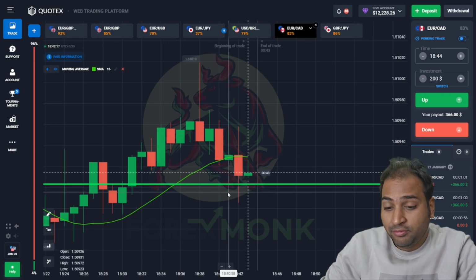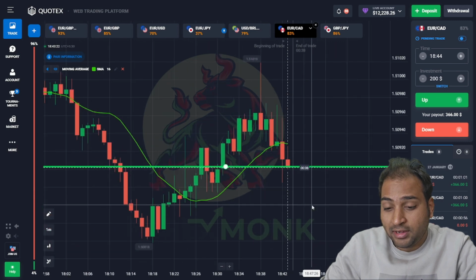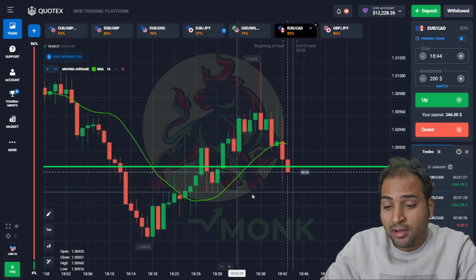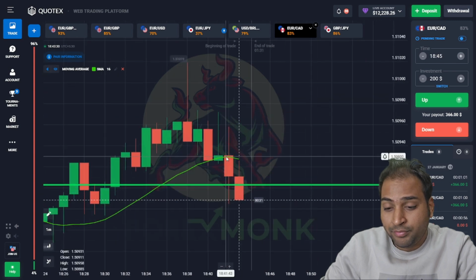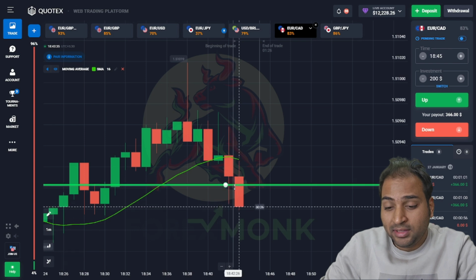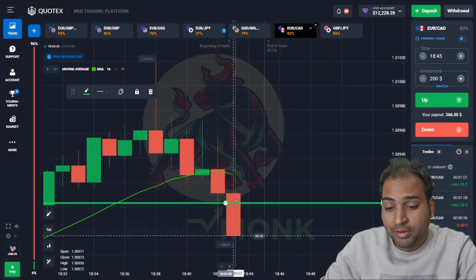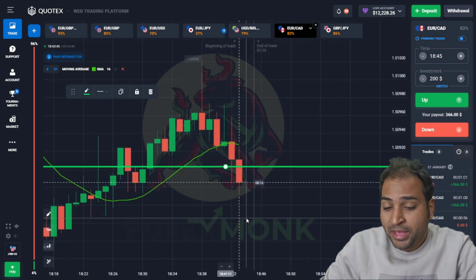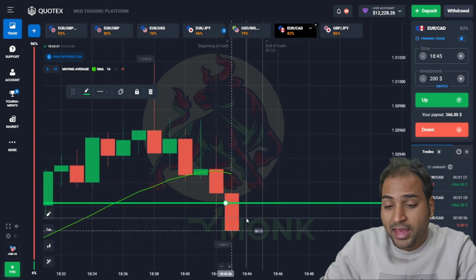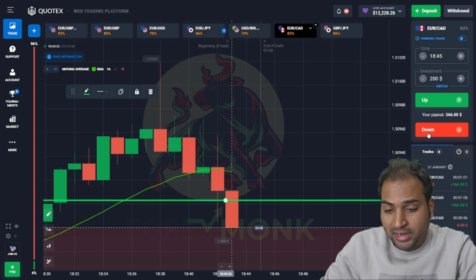The strategy is we have to take a trade once the support is broken, and if this candle forms as a break of support, I will be taking an upward movement trade from this point. But right now, if you are noticing the moving average line, the price is below the moving average. The candle is showing downward movement, and this candle is showing the breakdown. So I will be changing my mind here, and I will go with a put option on this Euro CAD currency pair. Let's wait for this candle.